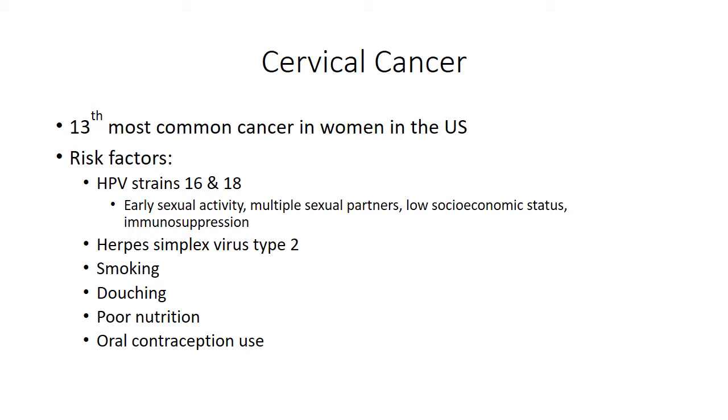Cervical cancer is the 13th most common cancer in women in the United States. It is a slow developing disease that begins with early cervical dysplasia, which develops into malignancy if it goes untreated. Risk factors include HPV strains 16 and 18, herpes simplex virus type 2, smoking, douching, poor nutrition, and oral contraception use. To reduce your risk of developing cervical cancer, you should undergo routine pap smears and have the HPV vaccines.